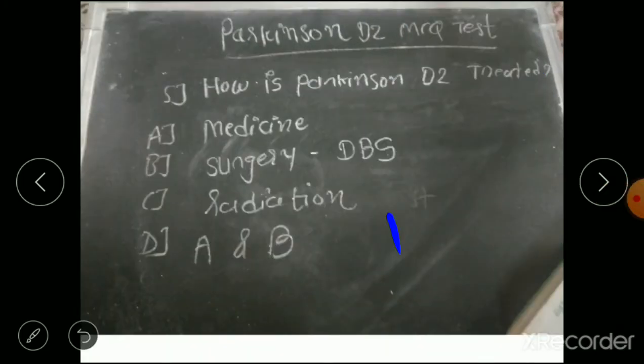Question 5 is, how is Parkinson disease treated? Option A medicine, option B surgery, that is DBS, option C radiation, and option D A and B. Which treatment is useful in a Parkinson patient? So these are the treatment options for the Parkinson patient.